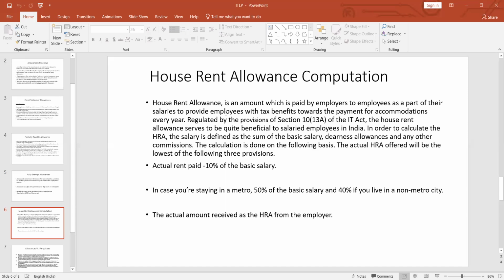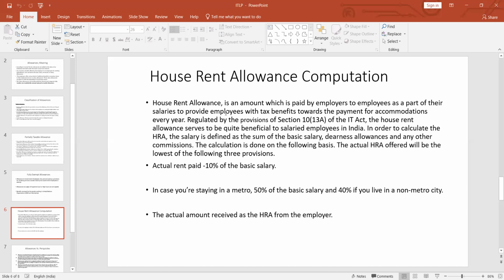In order to calculate the HRA, the salary is defined as the sum of the basic salary, the DA allowances, and any other commission which forms a part of the salary. Now, the computation is done on the following basis. Firstly, we take the actual rent paid by the employee minus 10% of the basic salary.